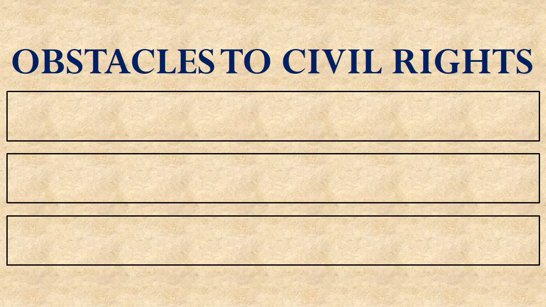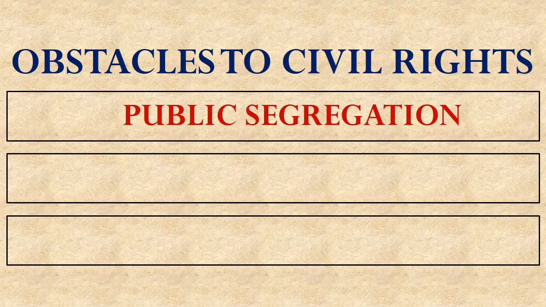In previous lessons, you've learned about some obstacles that were put up in the way of civil rights for African Americans in the aftermath of the Civil War. One of those obstacles was public segregation. In other words, setting up a legally mandated system of people of different races enjoying different public services, for example, schools.